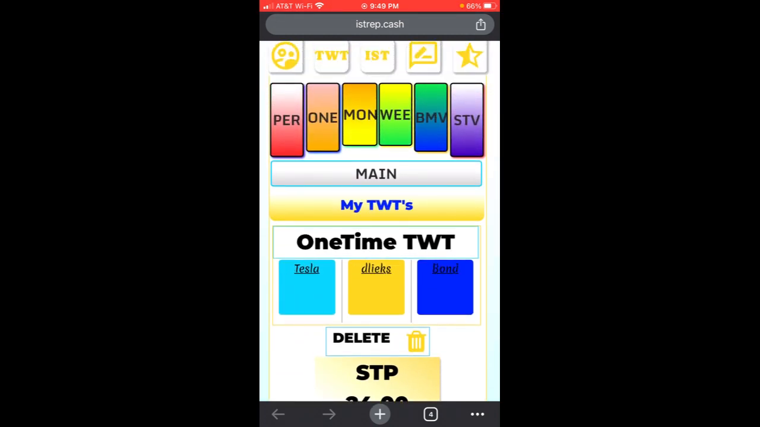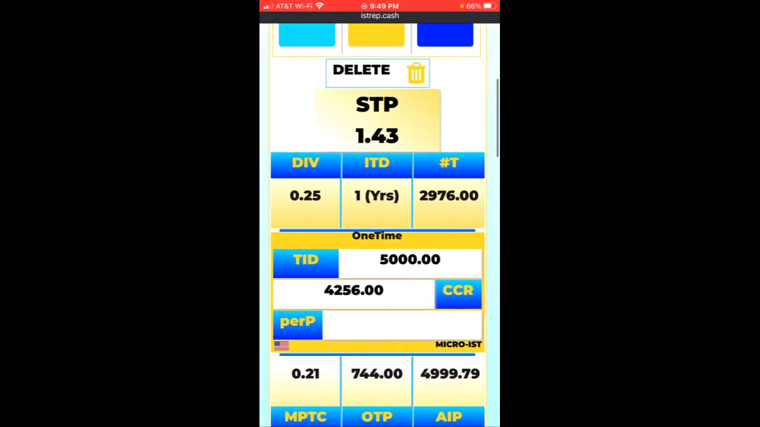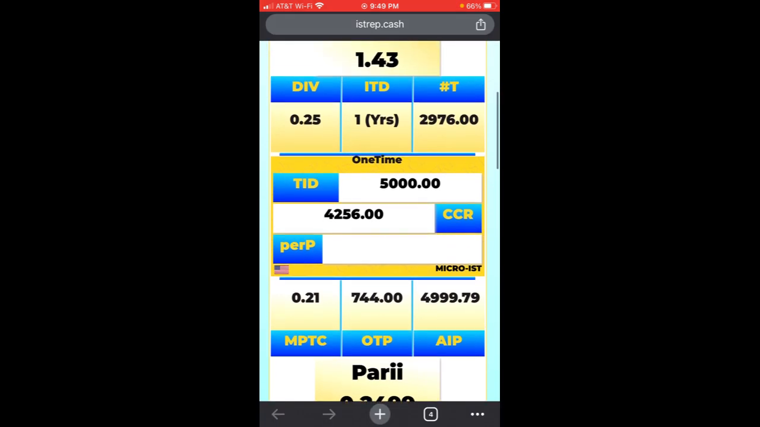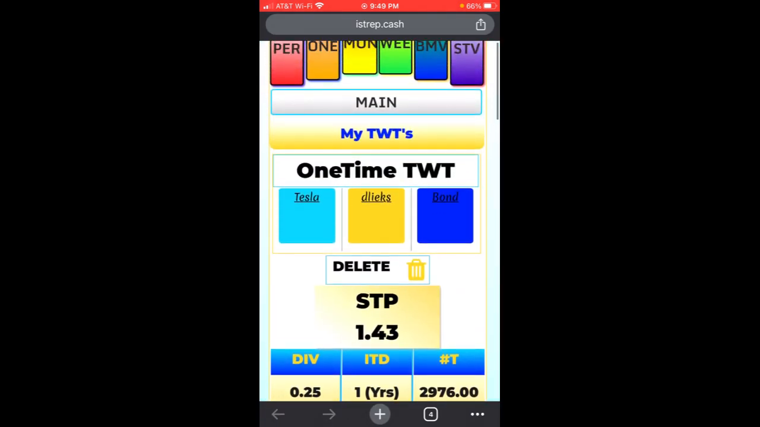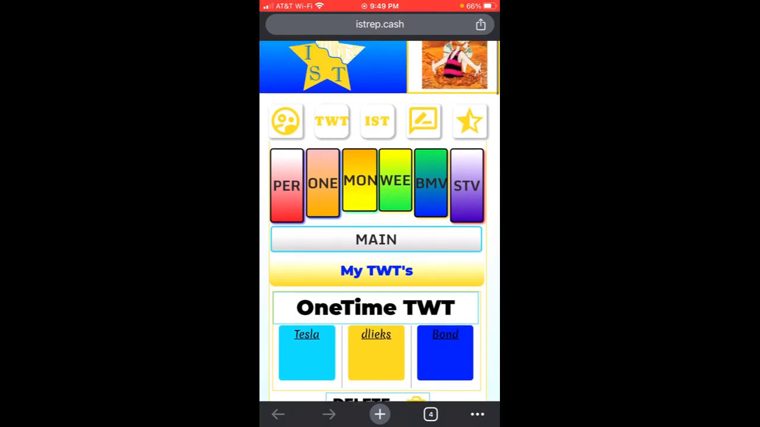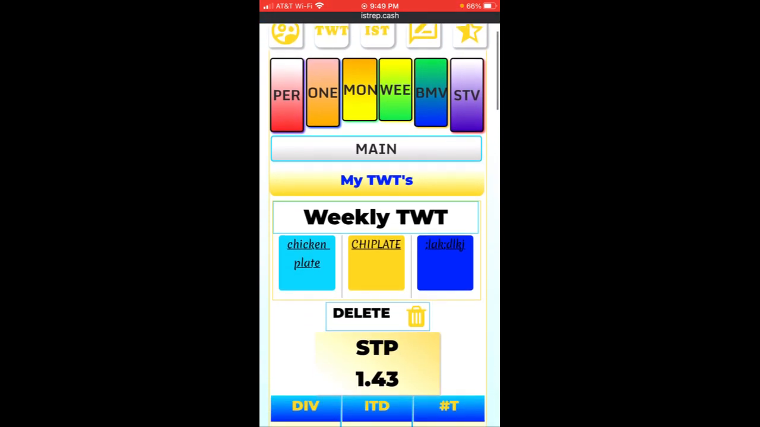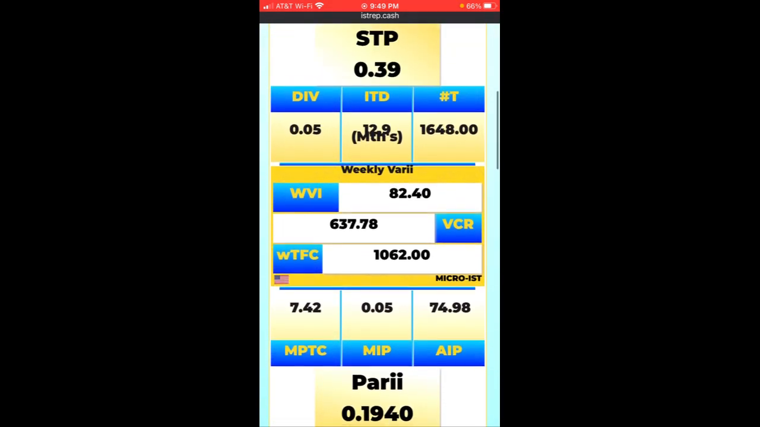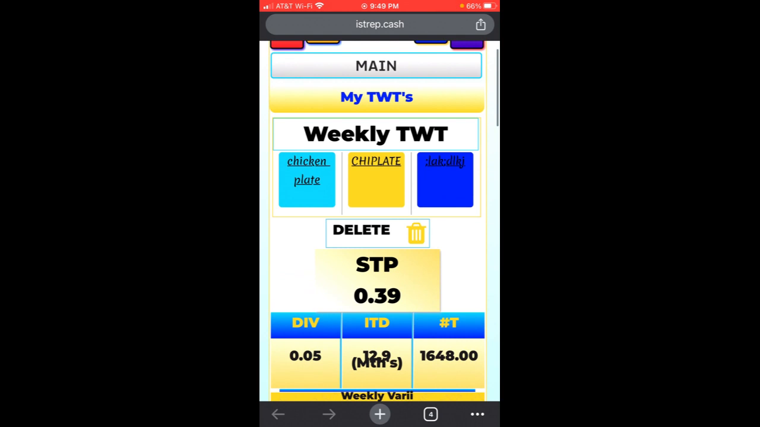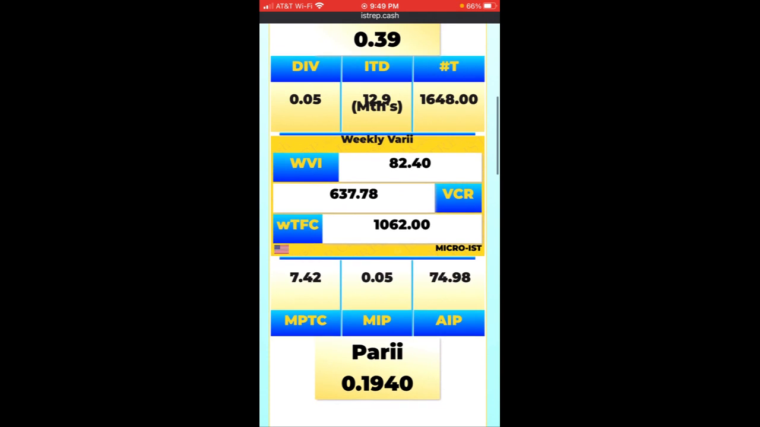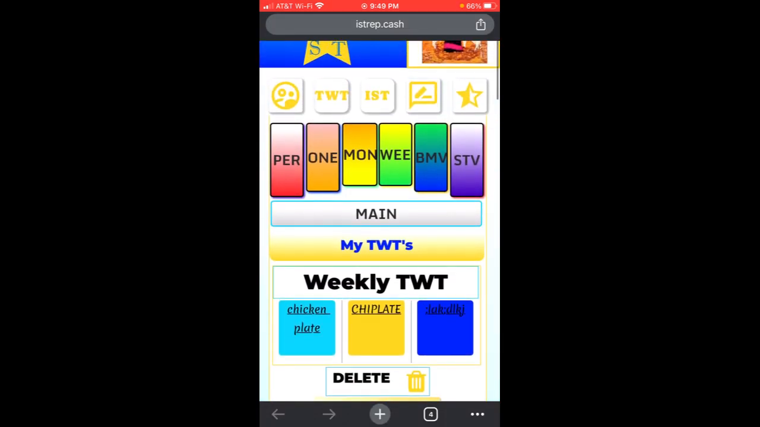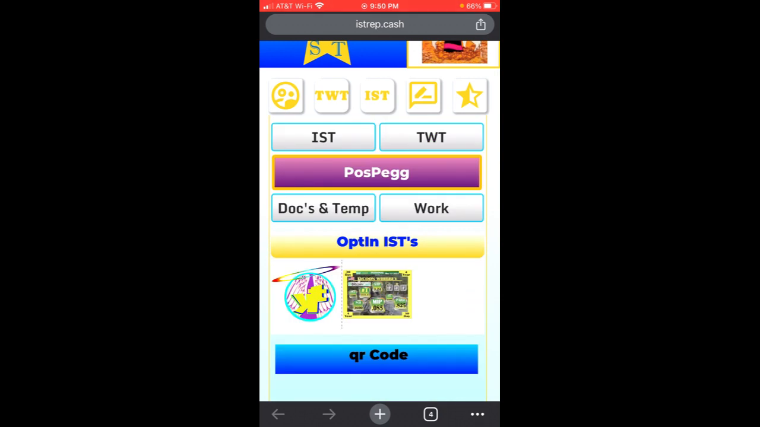We can go in here and look at our one time and see what the values are. And we can click in the weekly here and see what these values are. These are just to use maybe to create an IST. And of course, if you hit the delete button, it'll go ahead and delete it for you. And you just press that main button and go back to the main.